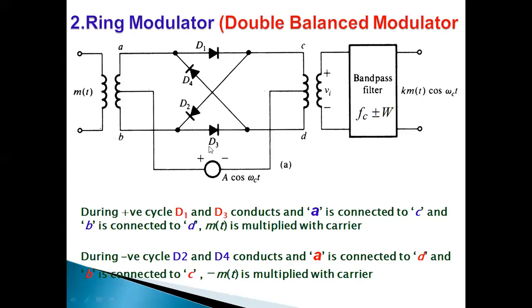Whenever the outer diodes are on, they present zero impedance.